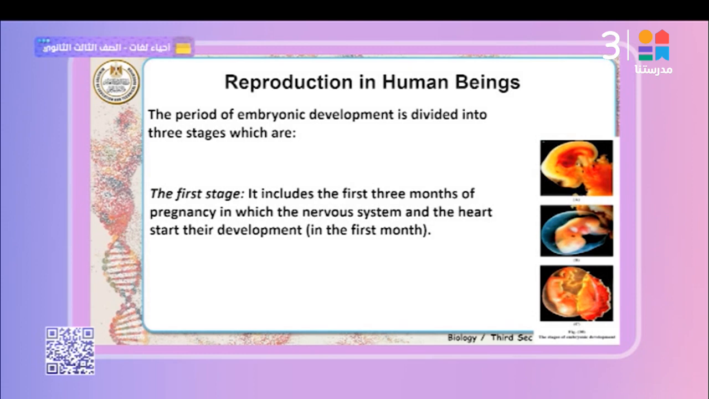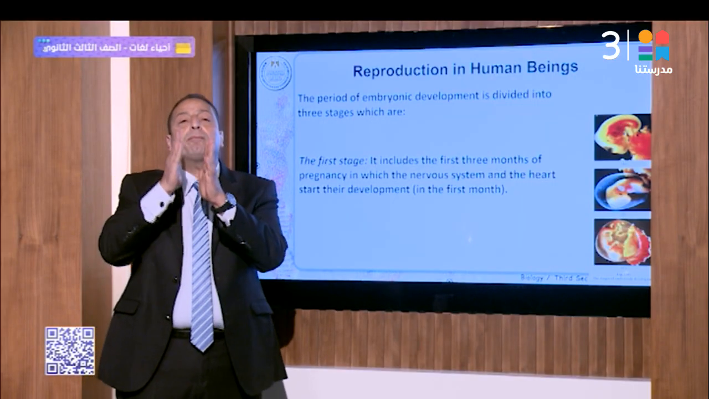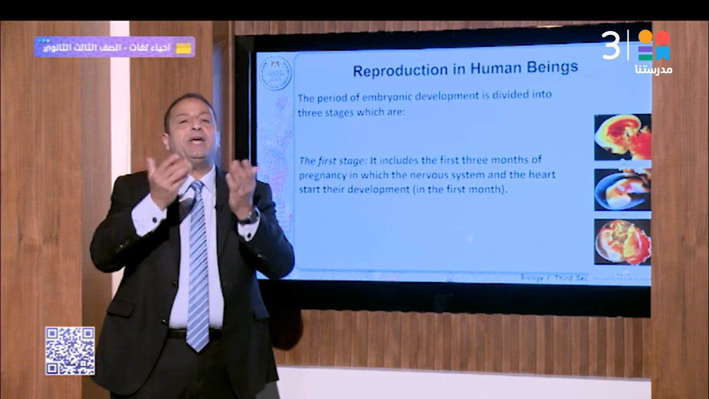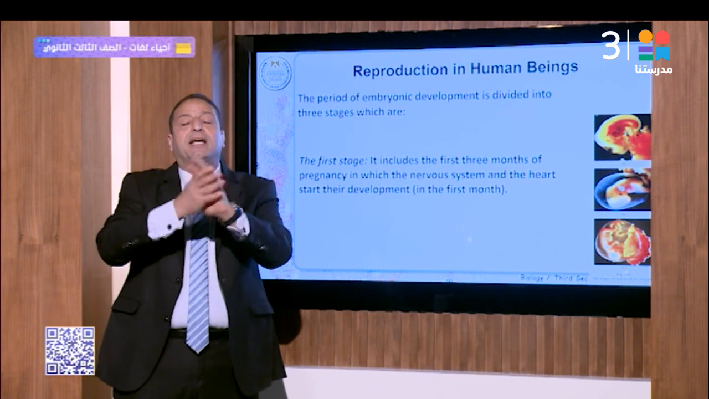The period of embryonic development is divided into 3 stages: the first 3 months, the second 3 months, and finally the third 3 months. In the first 3 months, the nervous system and the heart develop. We can see the embryo's differentiation of the hand and the eye.